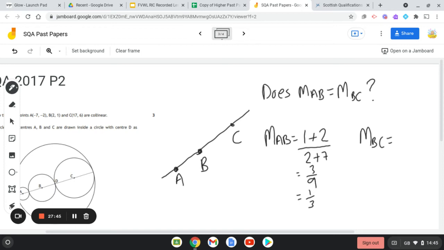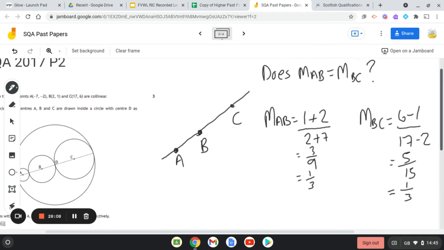Okay, so don't just presume that it's going to work out to be 1/3, although the question implies that it does. You have to show the working. So we have 6 take away 1 all over 17 take away 2, so we end up with 5 over 15, and that simplifies down to 1/3.